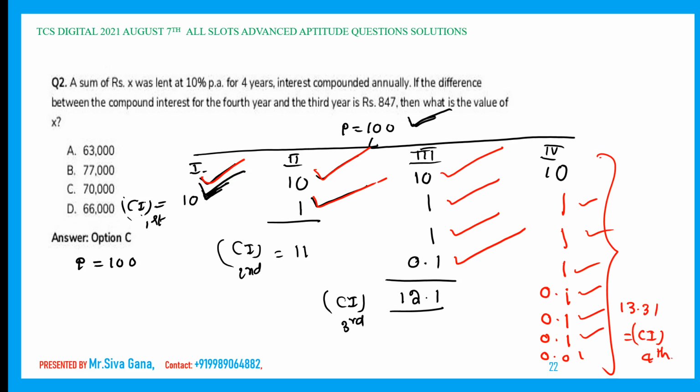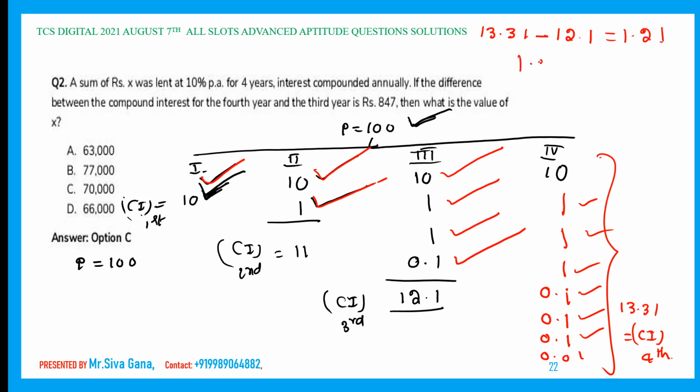What is given? The difference between the third year and the fourth year. How much is the difference? Fourth year is 13.31 minus third year 12.1. Just using the on-screen calculator, how much is it? Nothing but 1.21. This is the difference.